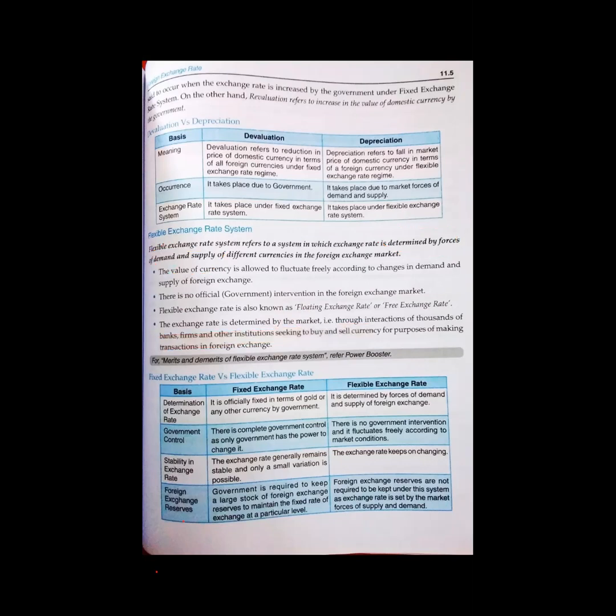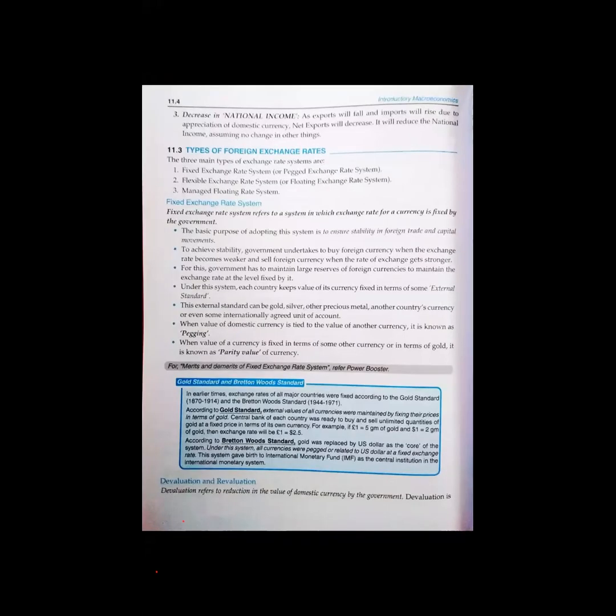Clear? This flexible exchange rate is also called a floating exchange rate. What do you mean by floating? There will not be a stable value. In the fixed exchange rate we discussed stability. In the fixed exchange rate system, the currency value will be stable all the time. The foreign exchange rate will be stable, whereas in